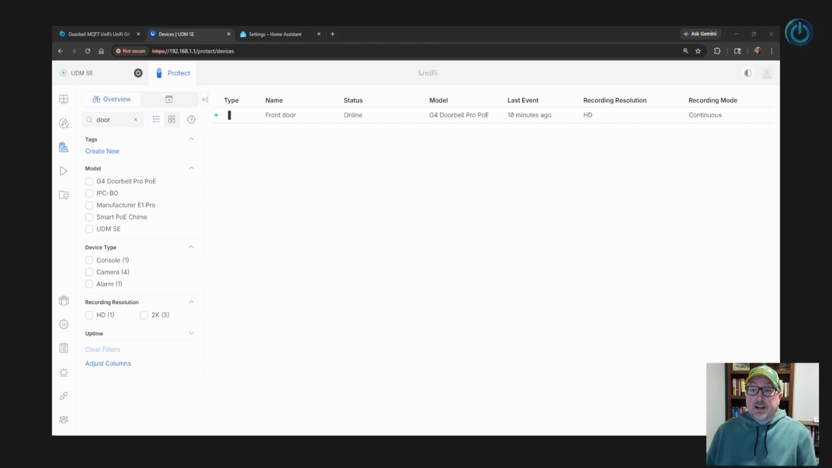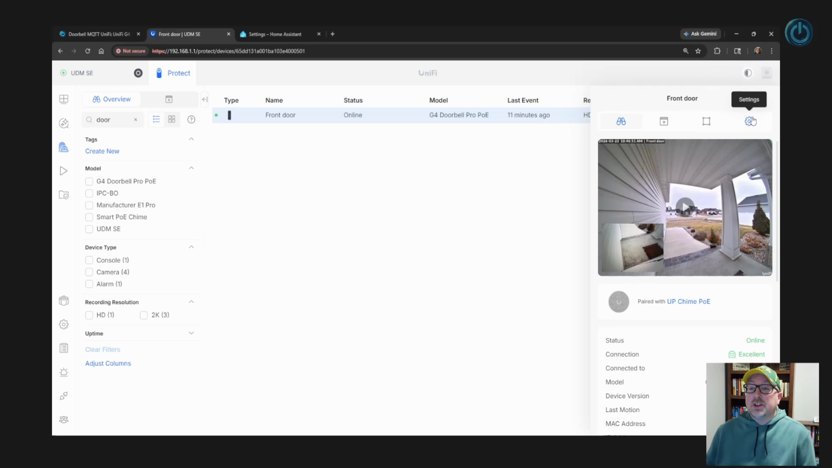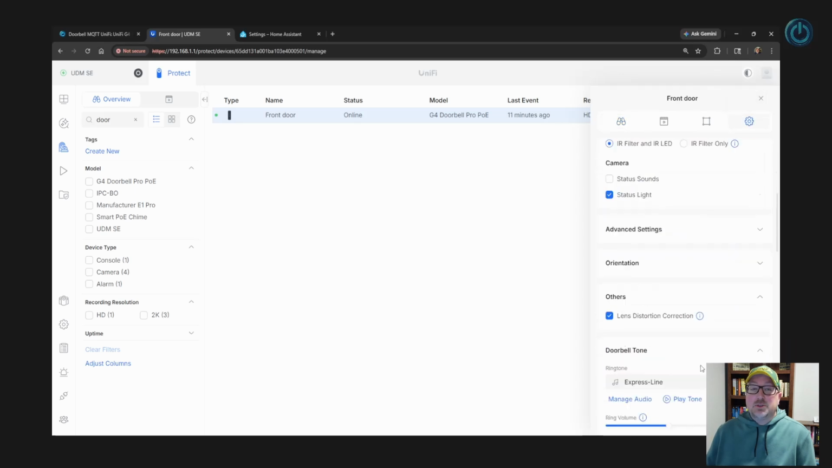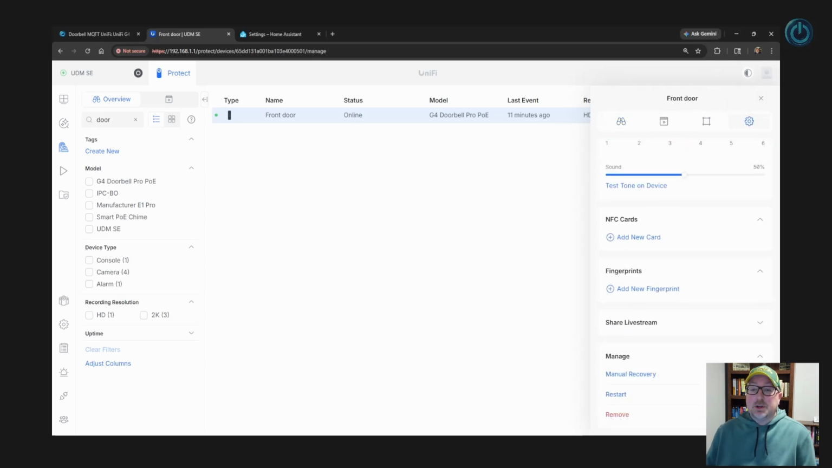In UniFi Protect, I'm on the devices list. I'll click my doorbell, go to Settings, scroll to the bottom, expand Manual Recovery, and copy the recovery code.